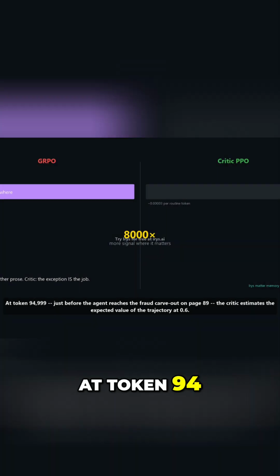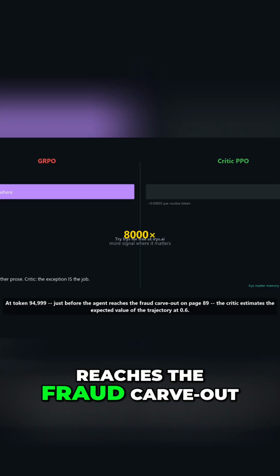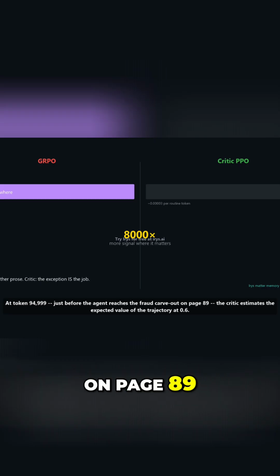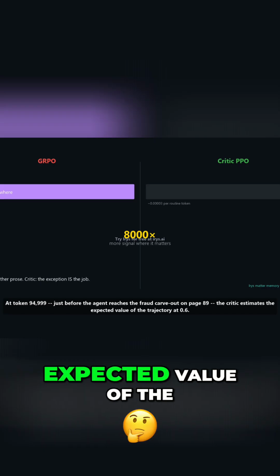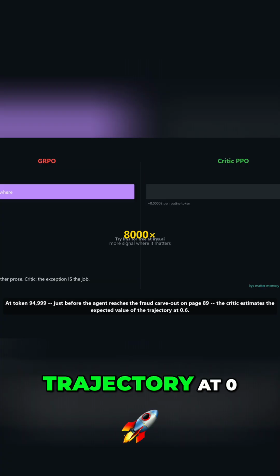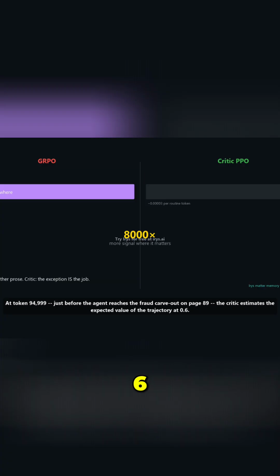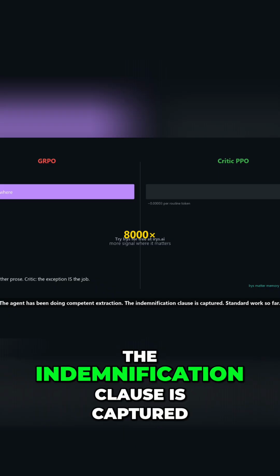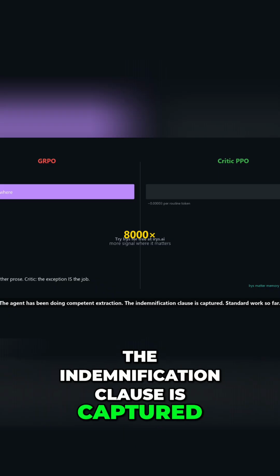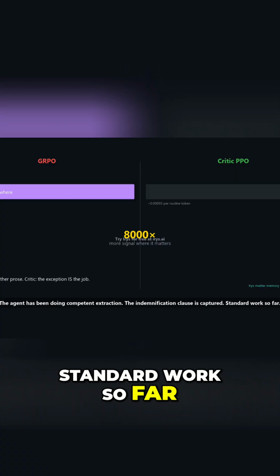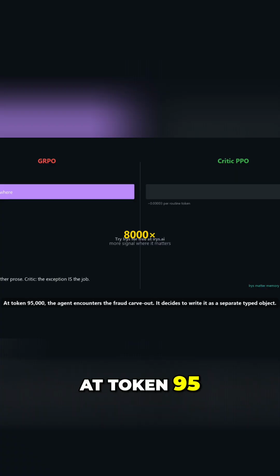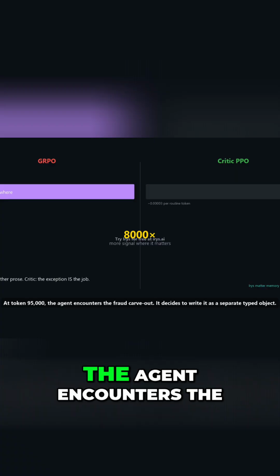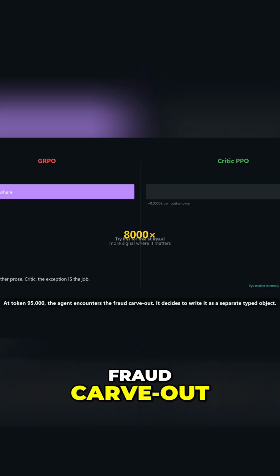Token 94,999, just before the agent reaches the fraud carve-out on page 89, the critic estimates the expected value of the trajectory at 0.6. The agent has been doing competent extraction. The indemnification clause is captured. Standard work so far.